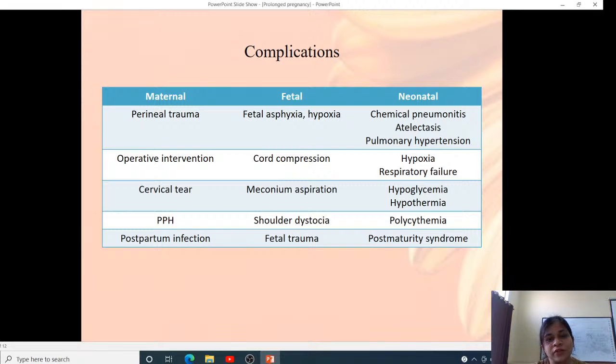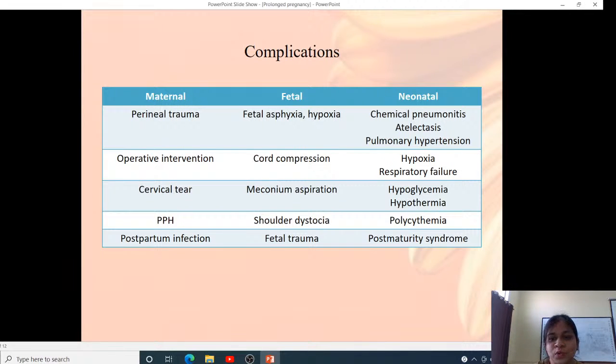Fetal asphyxia and hypoxia can occur because of cord compression, oligohydramnios, and meconium aspiration, and there is also a risk of shoulder dystocia and fetal trauma. In neonates there is a high risk of chemical pneumonitis, atelectasis, and pulmonary hypertension. These are because of meconium aspiration, and there is hypoxia and respiratory failure.